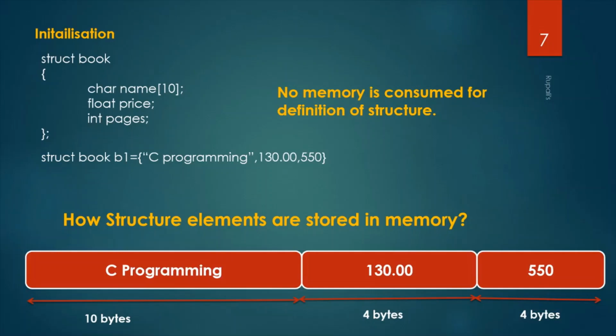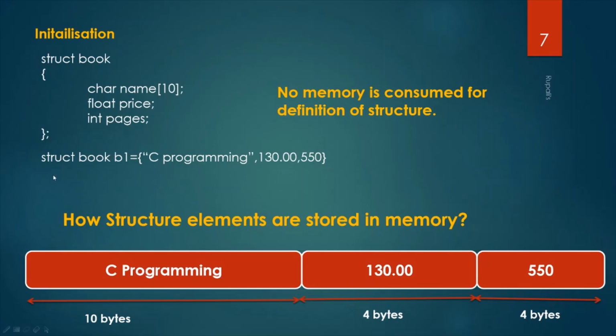Now, how are structure elements stored in memory? See here, when we are defining this structure book, no memory is consumed for the definition of structure. When you just define the structure, no memory is consumed. Like if I write only int, no memory is consumed. But when I write int I, then I is a variable and I takes 4 bytes. So when I declare a variable of that type, it will take memory.